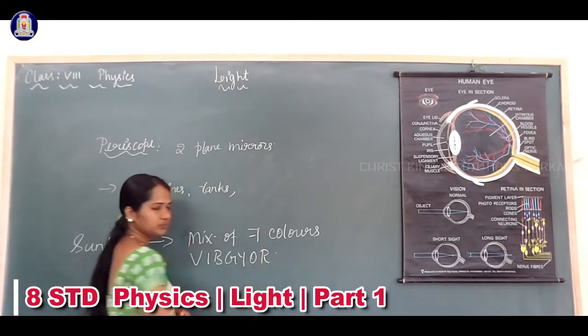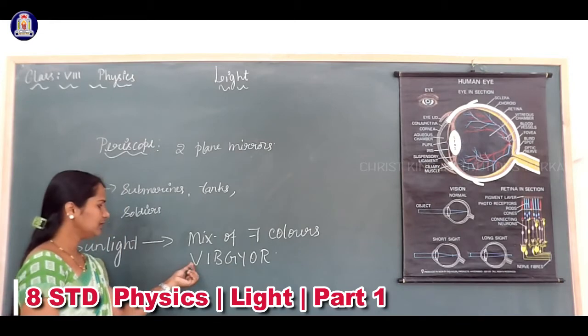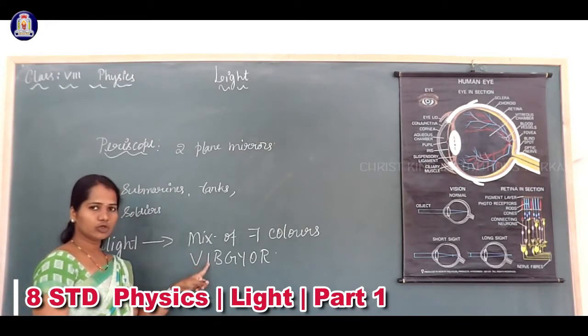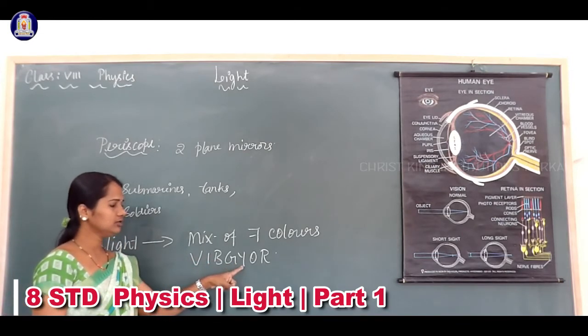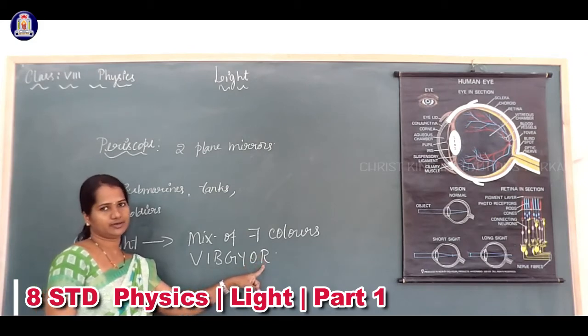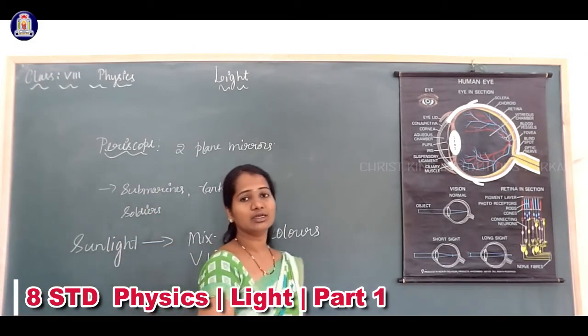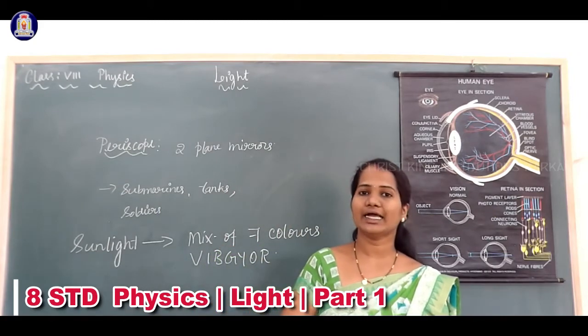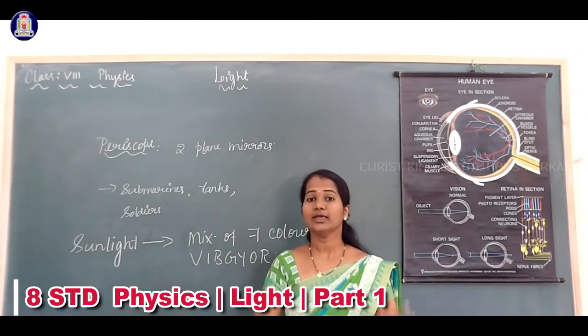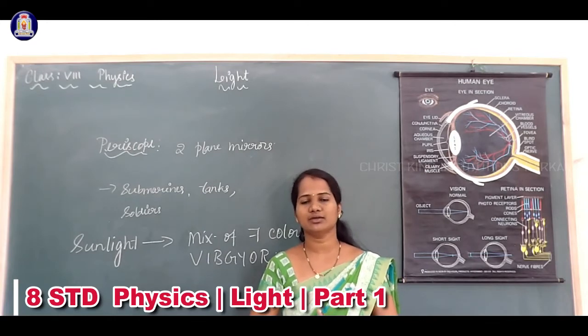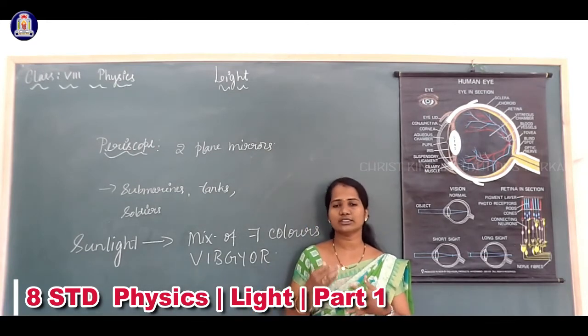What is VIBGYOR? V means violet, I indigo, B blue, G green, Y yellow, O orange and R red. So a mixture of these 7 colors is called sunlight. It is not white colored light. It is a mixture of 7 colored light.